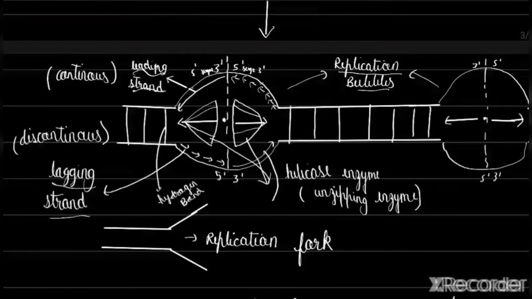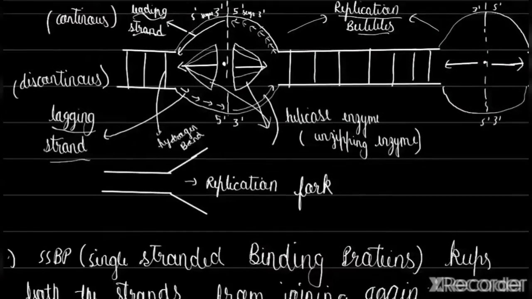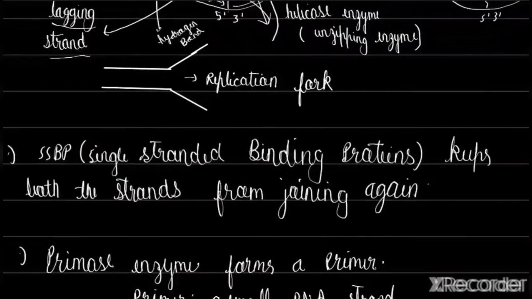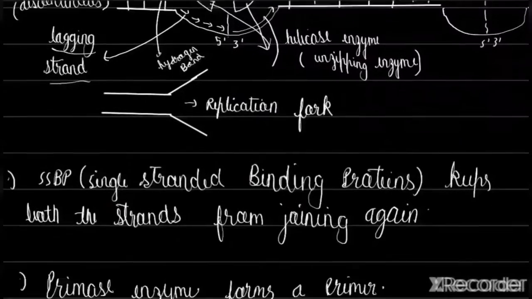And there are multiple oris happening. Replication bubbles are forming. The leading strand is said to be a continuous strand, so continuous formation of the strand is happening, and the lagging strand is said to be a discontinuous strand, so continuous strands are not being formed. This bubble is shaping like a fork, right? So this is called a replication fork. So the helicase enzyme forms a replication fork, right?